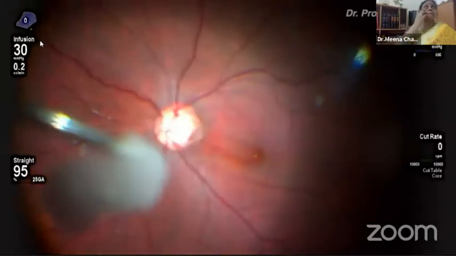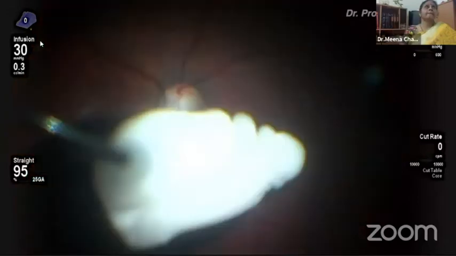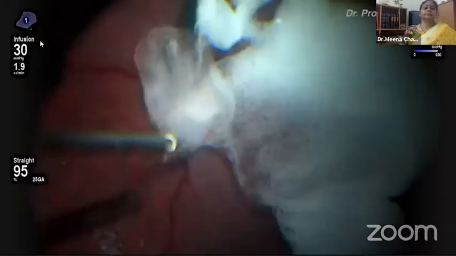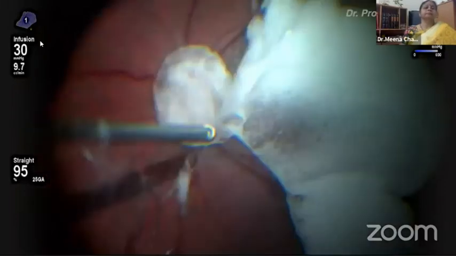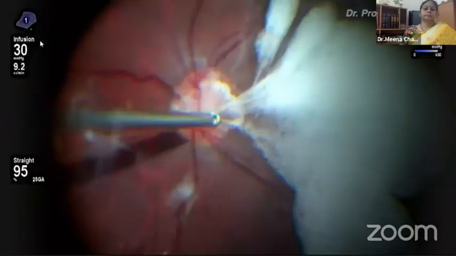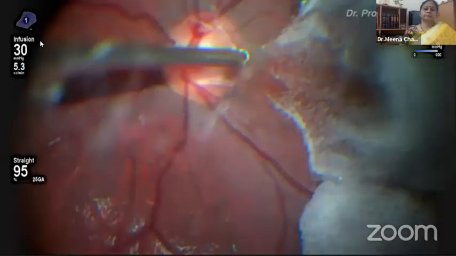Triamcinolone is injected. PVD is induced.